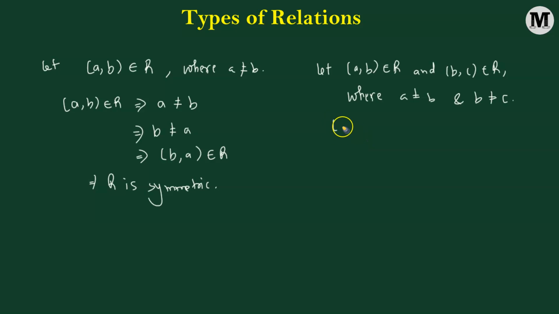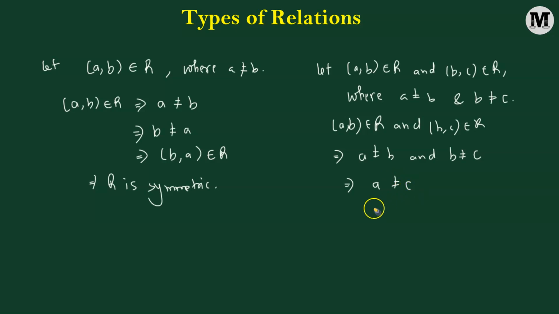Now, transitivity states that if we have A, comma B belonging to R and B, comma C belonging to R, so that's what we are saying, that A is not equal to B and B is not equal to C. So can we not say that A is also not equal to the element C?